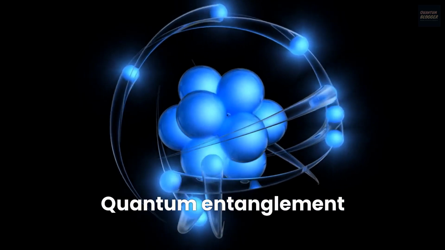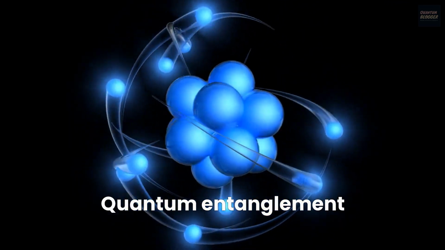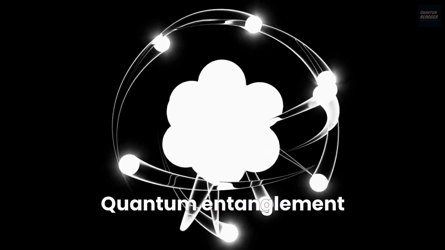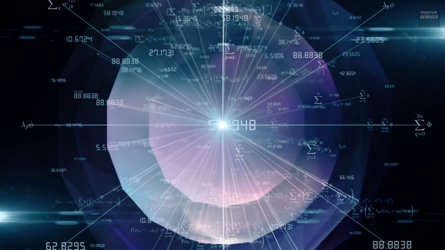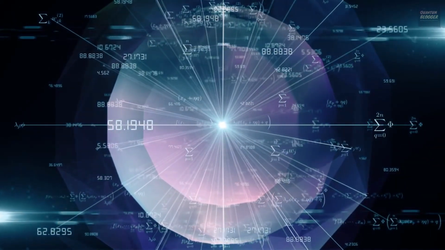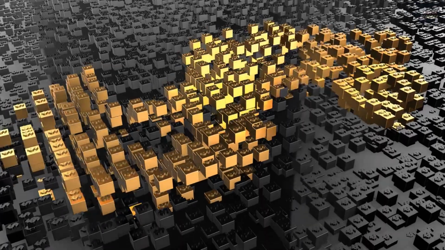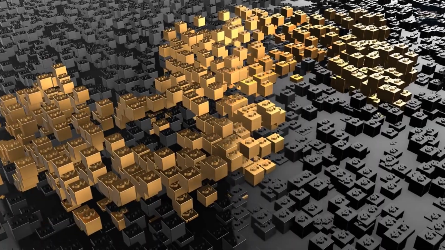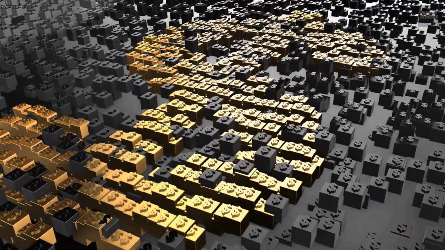Quantum entanglement is a key concept in quantum computing because it enables quantum computers to perform certain calculations much faster than classical computers. For example, one of the most famous quantum algorithms is Shor's algorithm, which uses entanglement to factor large numbers exponentially faster than classical algorithms. This has important implications for cryptography, as many encryption schemes rely on the difficulty of factoring large numbers.